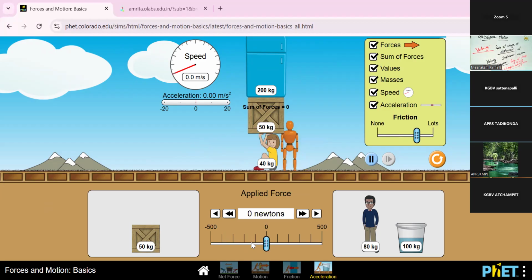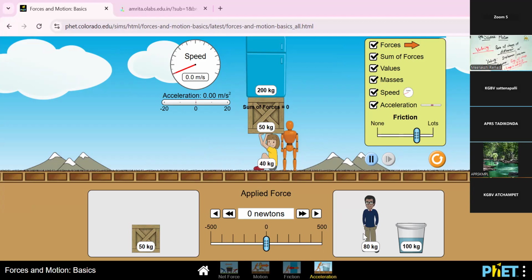Okay, so acceleration is the change of velocity with time. Motion means the material is moving in that area. When the friction increases, the movement of that object is very low. When there is no friction in that area, the movement of the vehicle is very fast. So with the help of the simulation, I think you can definitely understand what force and motion, friction and acceleration are.